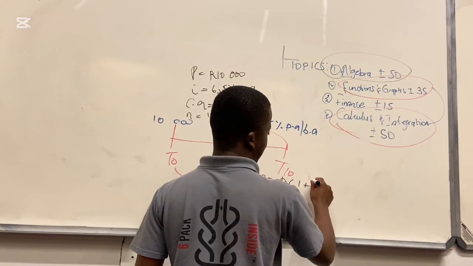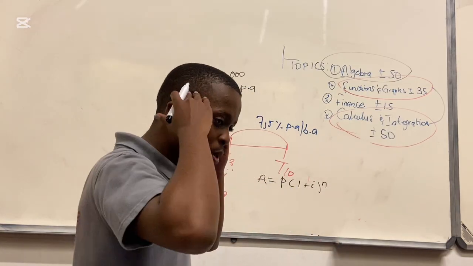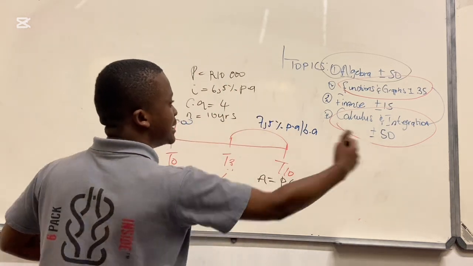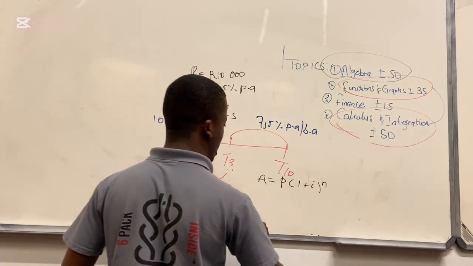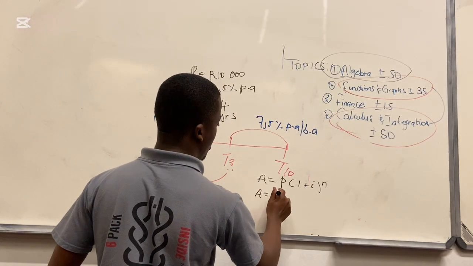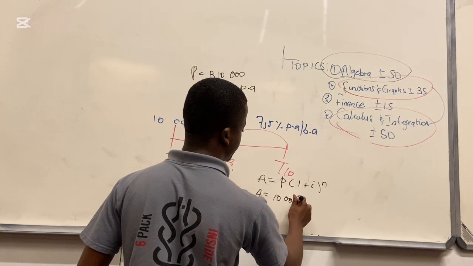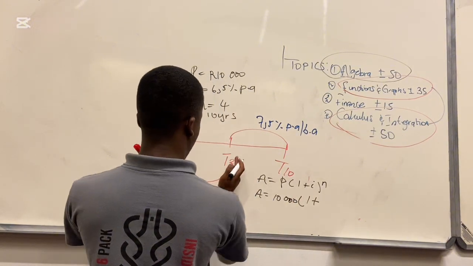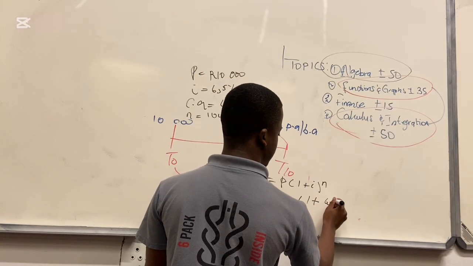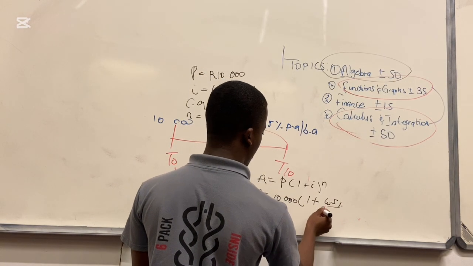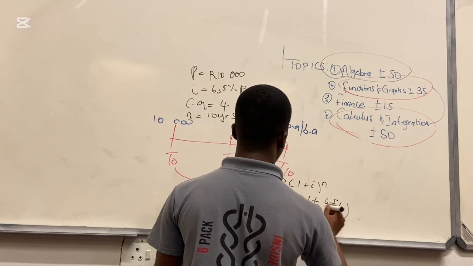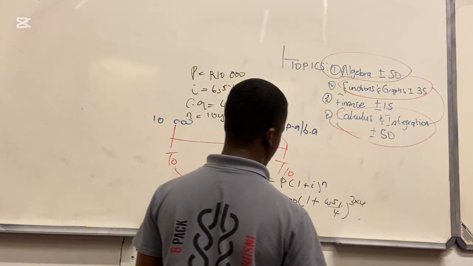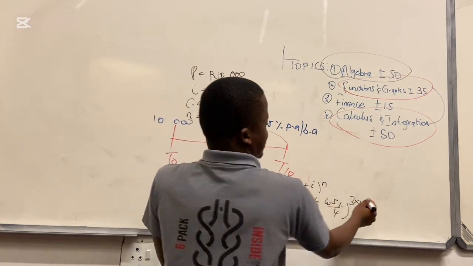This is 1 plus i to the power of n. Whenever you hear the word compounded, that means we use this formula. Then we have P, we have 10,000 there. This is 1 plus 6.5%, compounded quarterly for how many years? For 3 times 4, and each one. We multiply when there is a change.